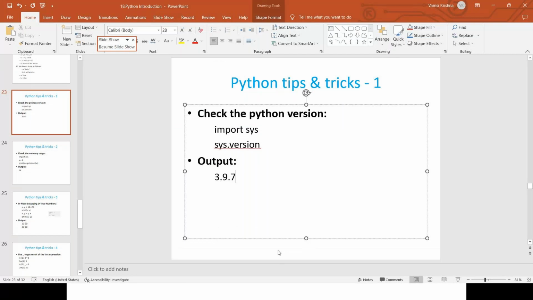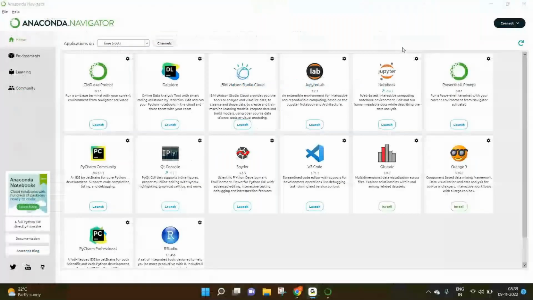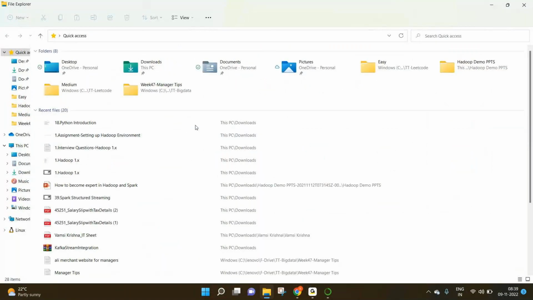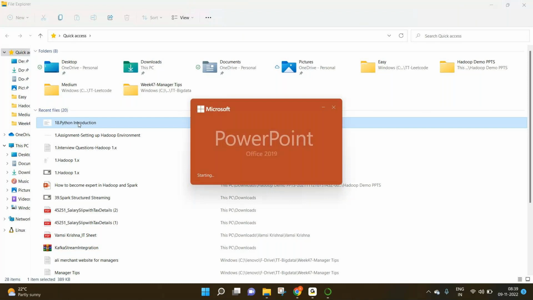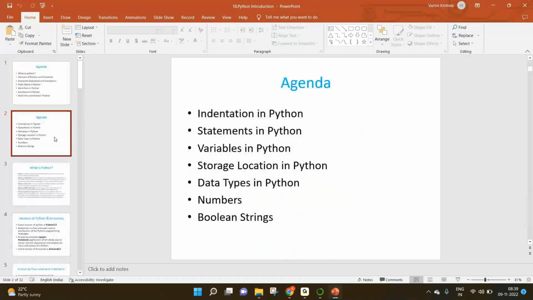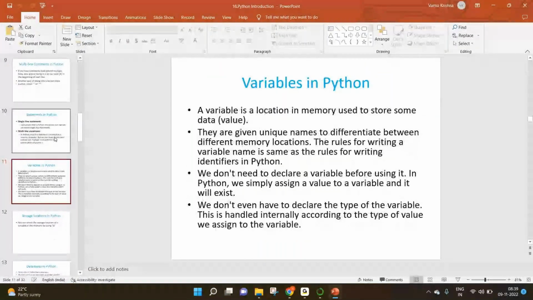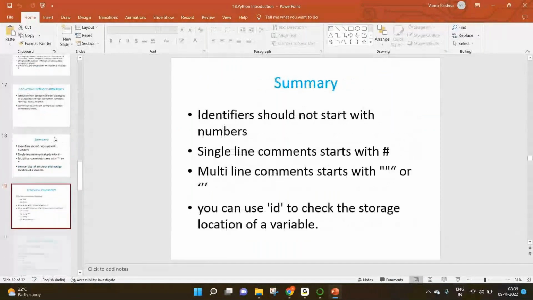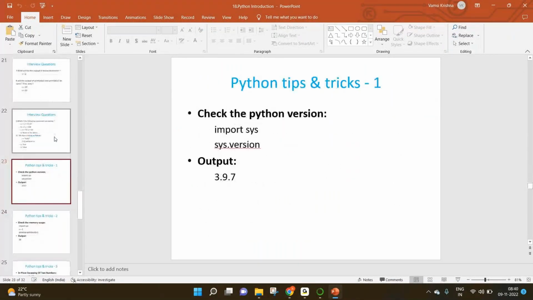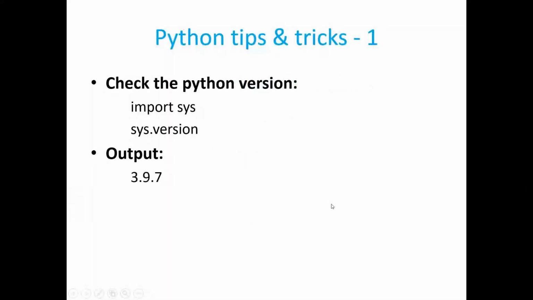Guys, one interview question here again. In the interviews, you may get a question such as, which version of Python are you using right now in the project? In the project, don't say that you're using 3.9, because 3.9 being the latest version, generally we don't prefer using it so soon. You can say that you're using Python version 3.8 in the project, if they ask in the interview.